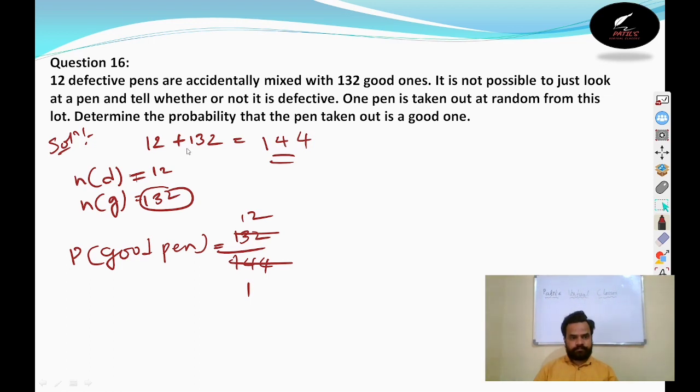Okay, wait. 11 twos are 22, which is remaining. 132 divided by 144.